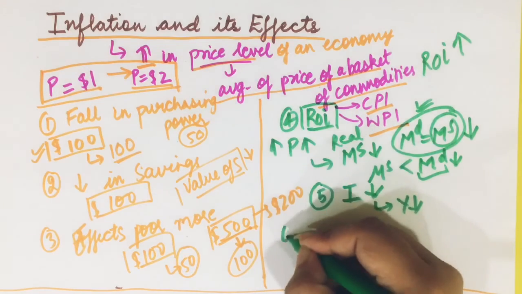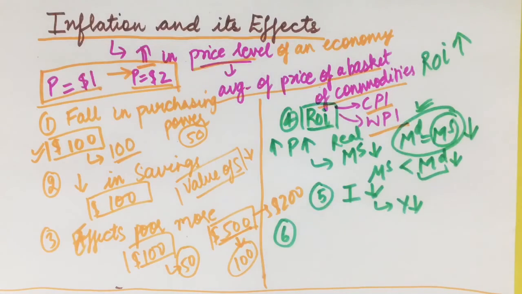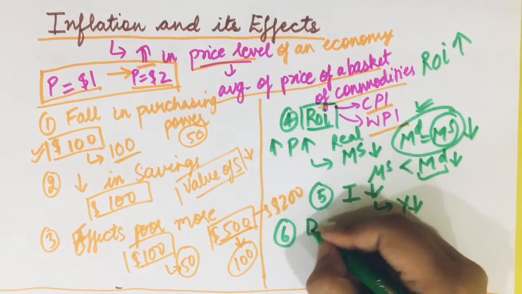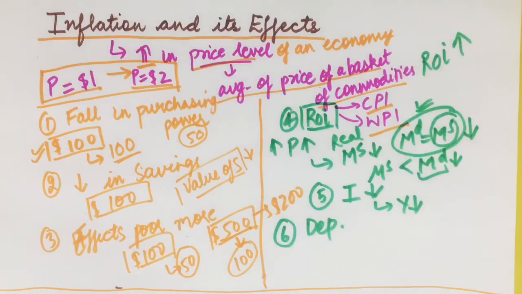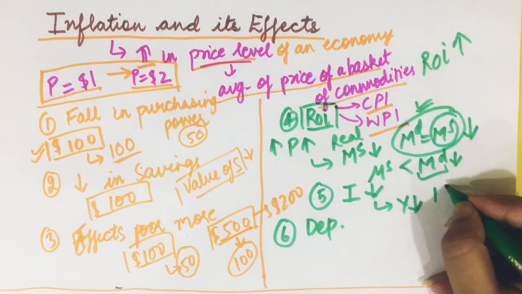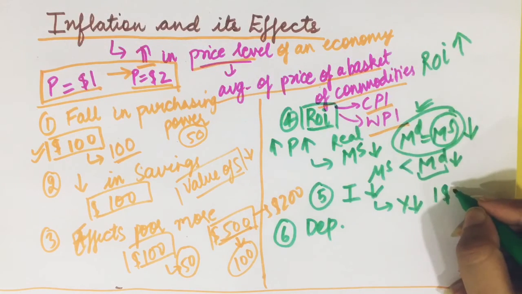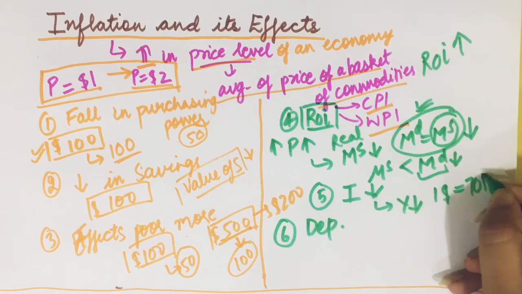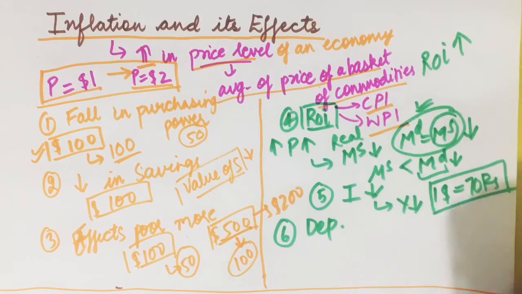Now we move on to the sixth point, which says that it would cause depreciation in an economy. What is depreciation? It is a fall in currency price. We hear in everyday news that $1 is equal to 70 rupees. Suppose this is the exchange rate in an economy.